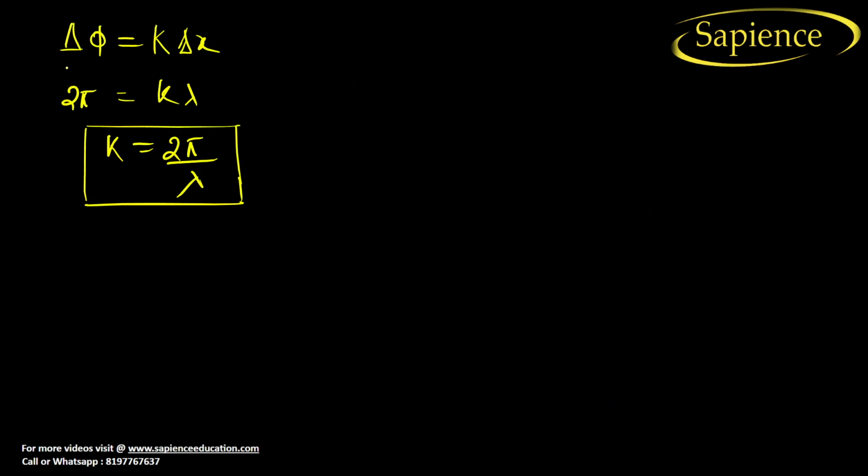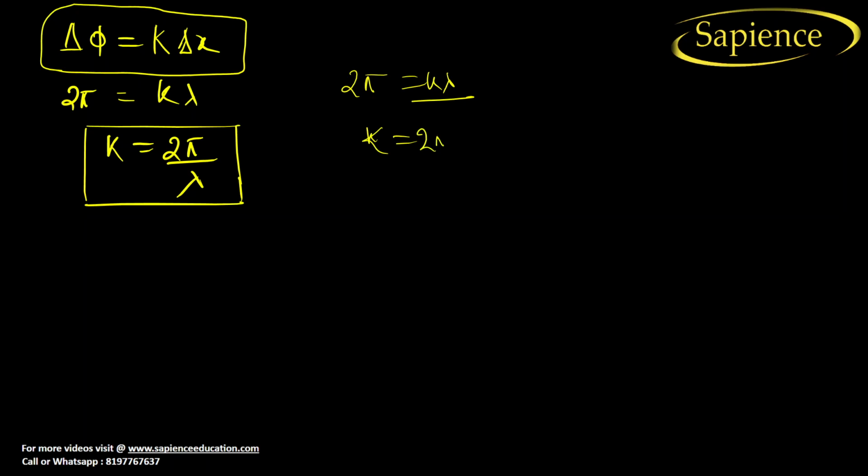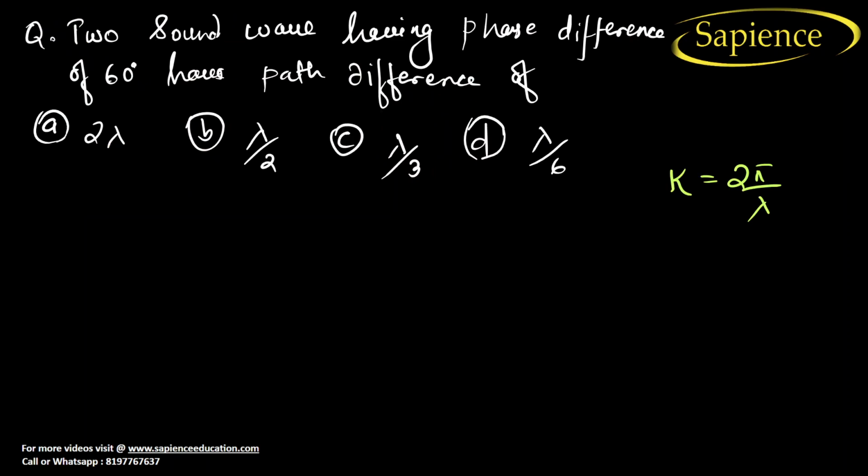Now since phase difference is k delta x, and we know that 2 pi is equal to k into lambda, finally k is equal to 2 pi divided by lambda. So this relation we should memorize so that we will be able to solve some of the questions. So let us try one question.